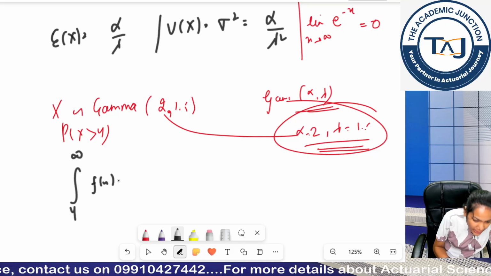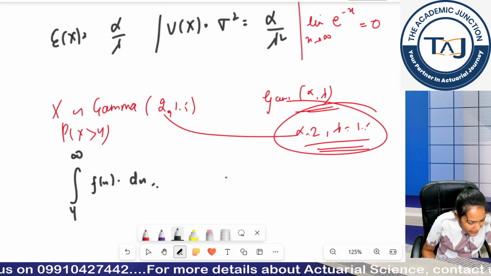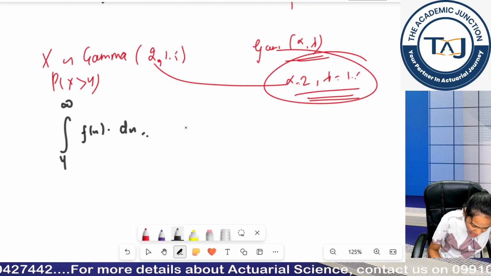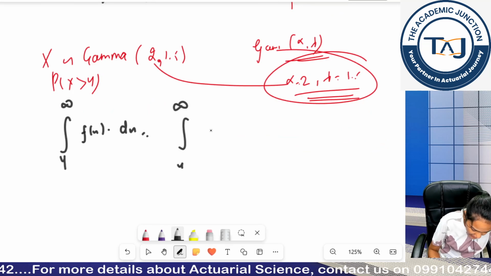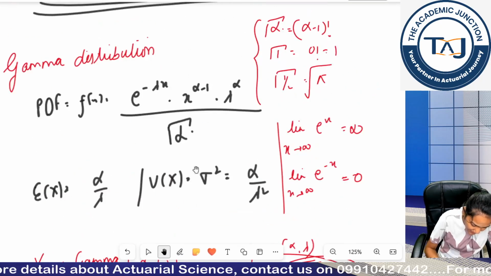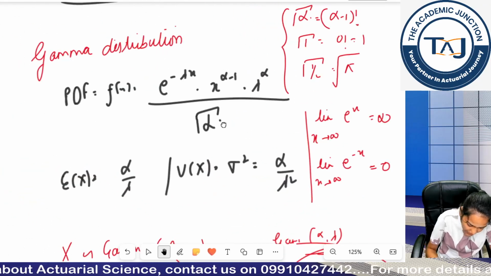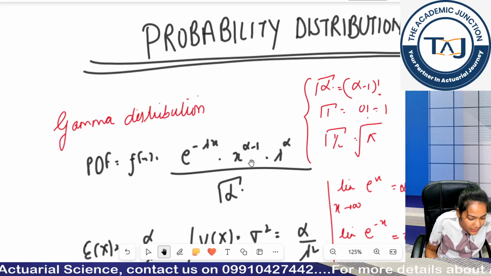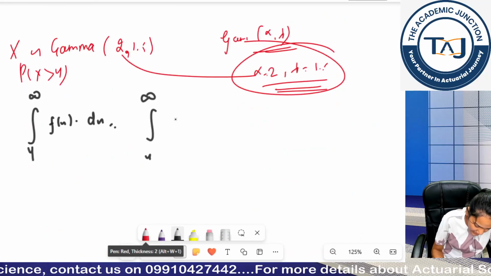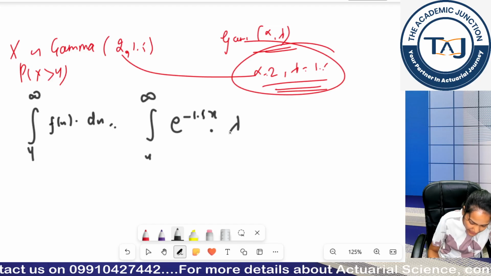My PDF I will use here, and I will integrate it with respect to x. Give me the values using by parts. So basically my equation becomes 4 to infinity, and what is the by parts formula? We put lambda as 1.5 and alpha as 2. So putting these, I get e to the power minus 1.5x.